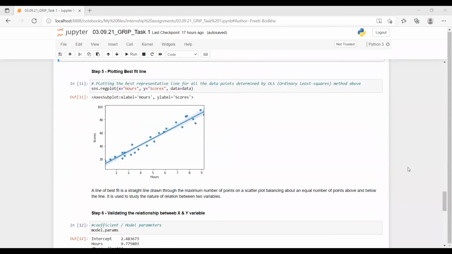Now let's plot the best fit line. Best fit line is nothing but a straight line drawn through the maximum number of points on a scatter plot, balancing about an equal number of points above and below the line. It is used to study the nature of relationship between 2 variables. So the line here in the graph we can see is the best representative line for all the data points determined by ordinary least square method. And we have plotted it with the function of Seaborn.ridge plot.